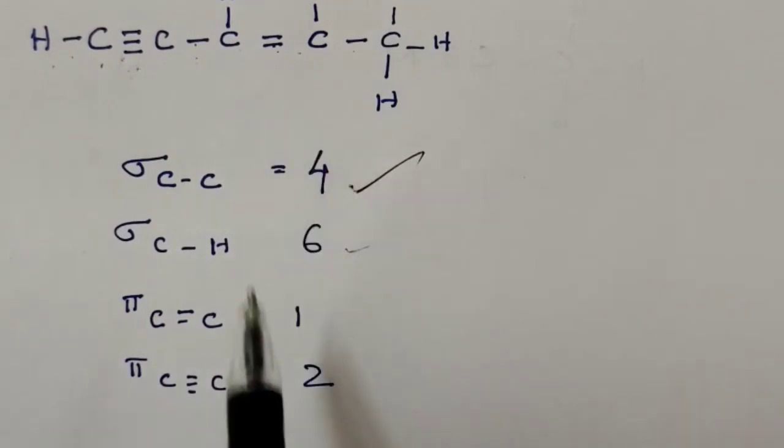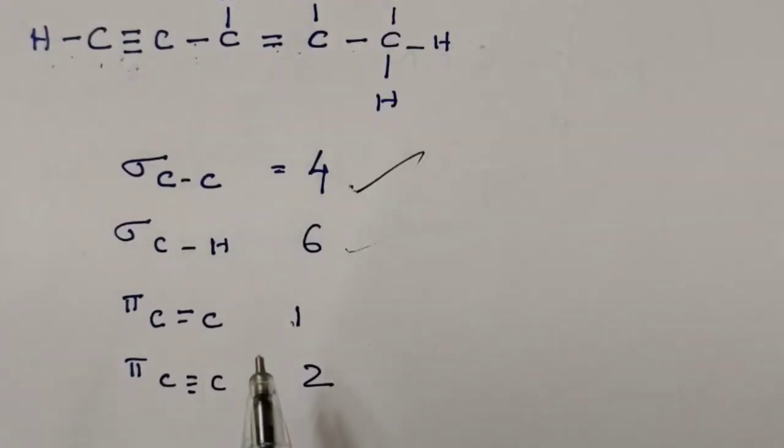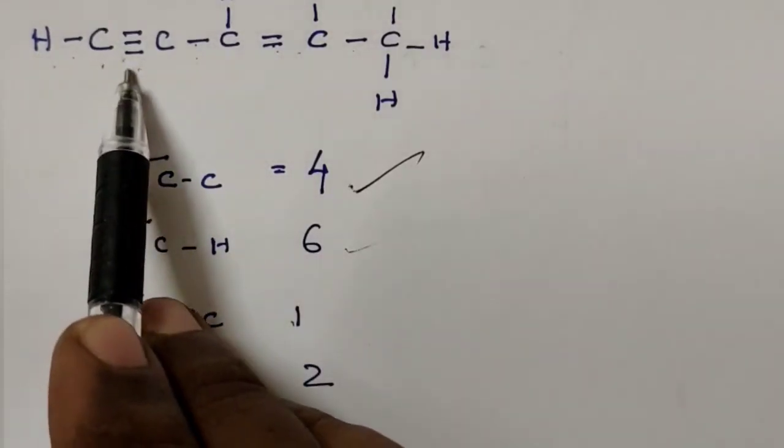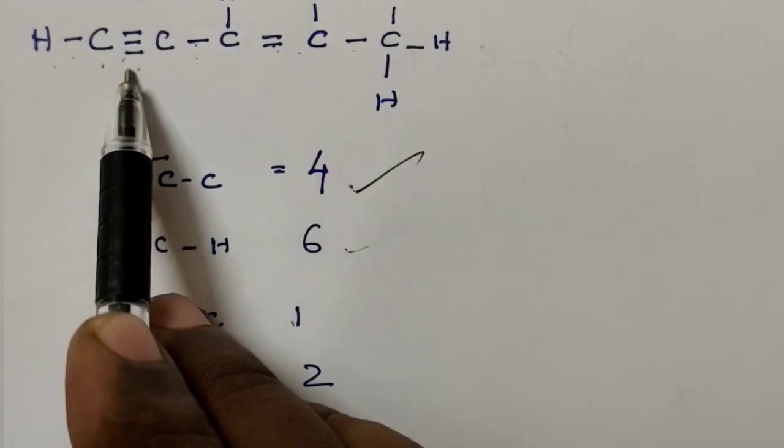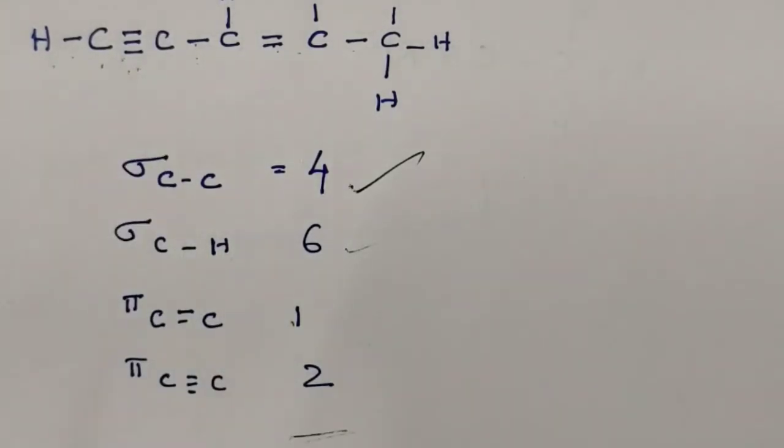The double bond gives 1. Carbon triple bond, how many are present? Only one triple bond is present, but that triple bond consists of 2 pi bonds. So 2 pi bonds are present. Like this we can calculate the number of sigma bonds and pi bonds present in a molecule.